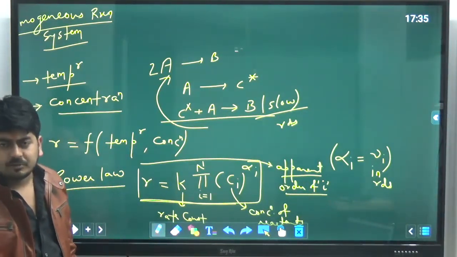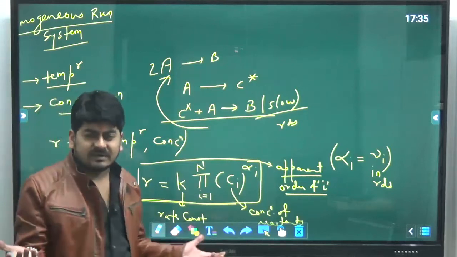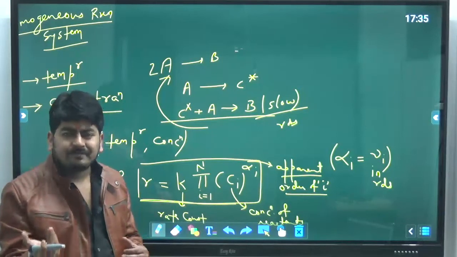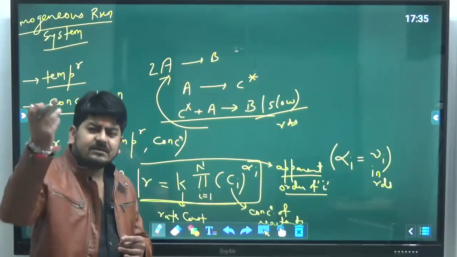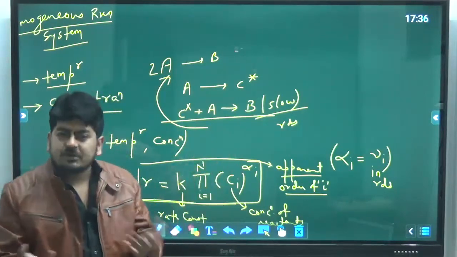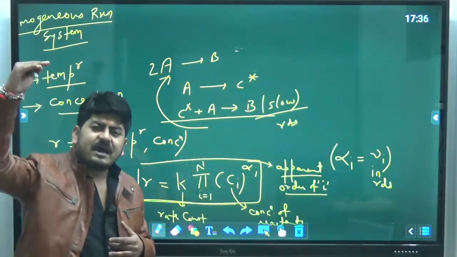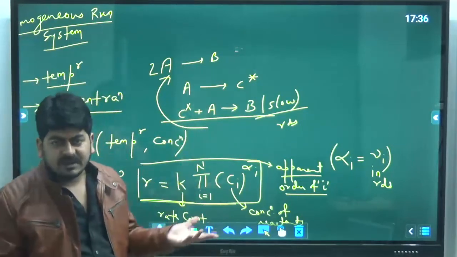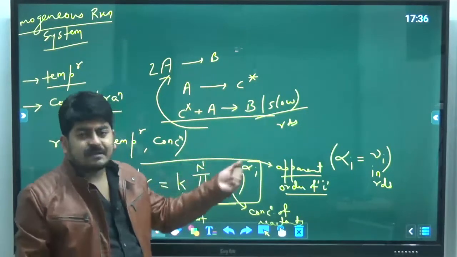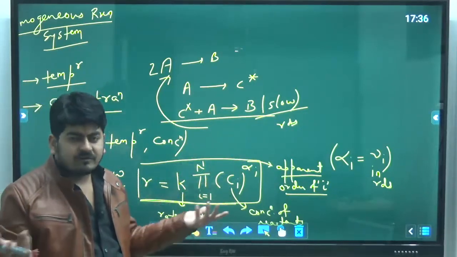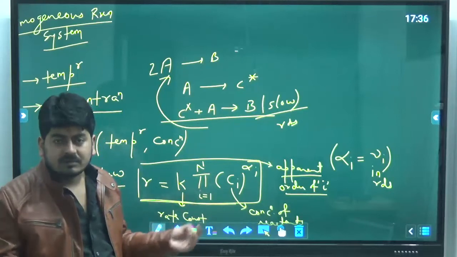I hope you know that in normal chemical engineering, rate is equal to flux upon area, and flux can be defined as driving force over resistance. So ultimately rate is inversely proportional to resistance. If resistance is high, rate is low. If resistance is low, rate is high. So the slowest step means the resistance will be high. And if the rate is low, obviously the time has to be more.